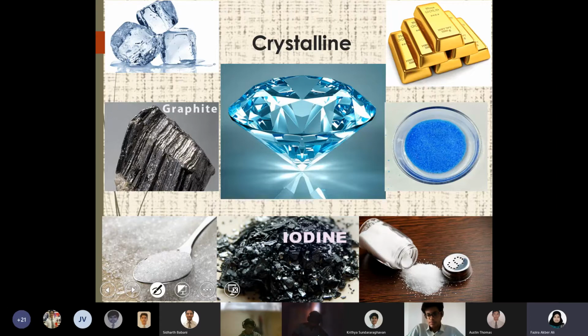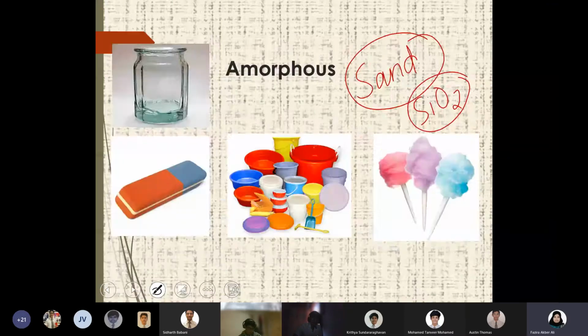But you might have noticed that when you break a glass, you will get different pieces. Even the fine powder formed from it will not have a particular shape. Each one will be different. That means no particular shape or geometry is followed. In whichever way it breaks, the shape will be different. It's not that it will break in a similar way. So that is a major difference between crystalline and amorphous solids.